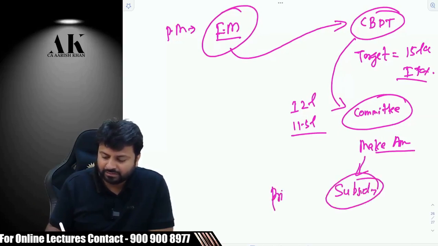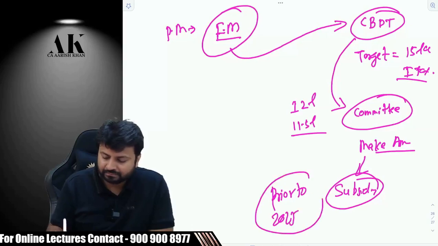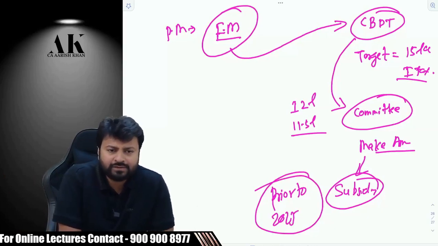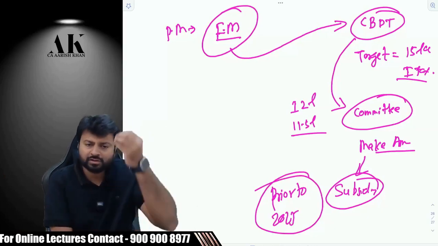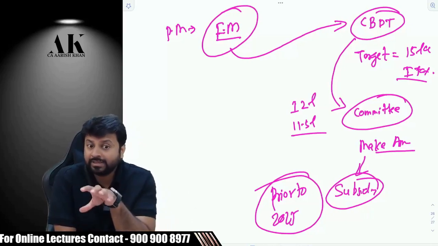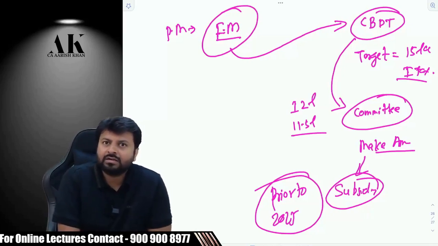So prior to 2015, subsidy was not taxable in India. Any kind of subsidy which you receive from the government was not a part of income. So CBDT had an eye on the volume of subsidy. They saw that the amount of subsidy in one financial year, given by various central and state governments, is approximately 10 lakh crore. If that is 10 lakh crore, why not target subsidy? We'll get 3 lakh crore in one shot as 30% tax. Are you able to understand that or not?